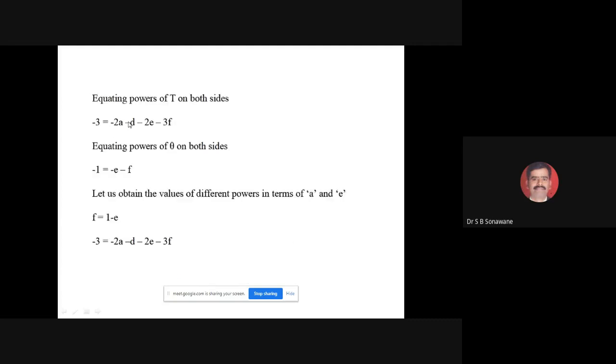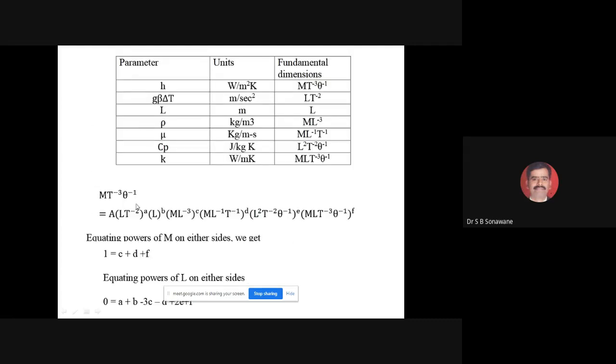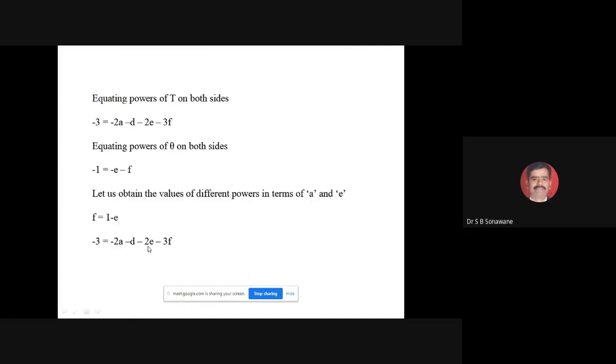One more equation we have, that is 1 is equal to C plus D plus F. So I am again replacing F with 1 minus E. If I replace this, and D is equal to E minus 2A in this equation, the E will get cancelled out. Then here minus 2A, and the 1 will get cancelled out, you will get C is equal to 2A.